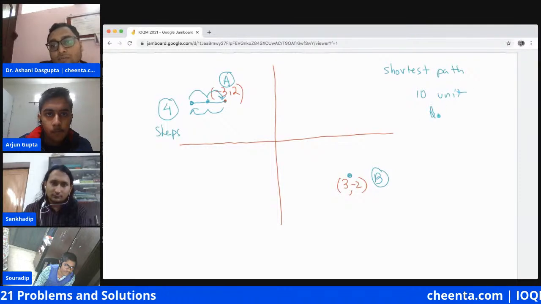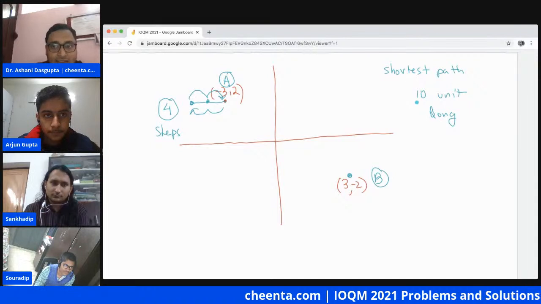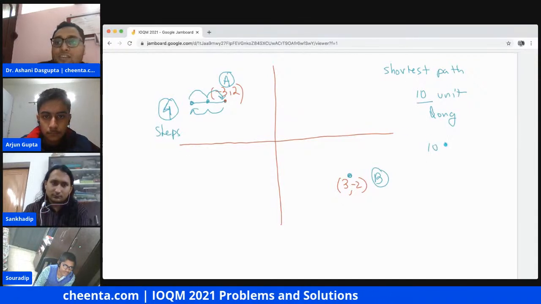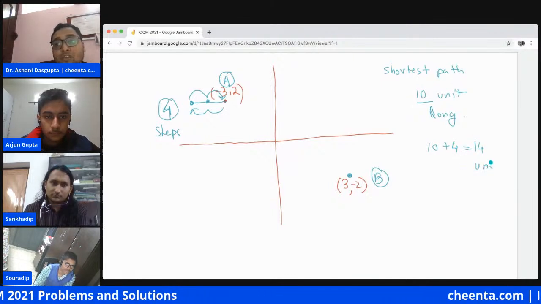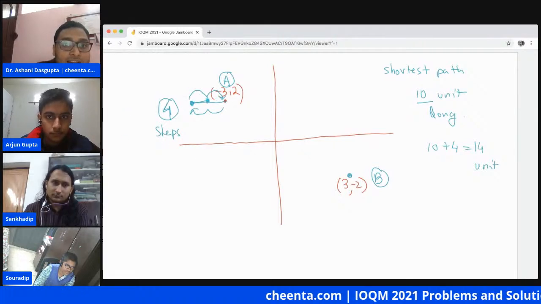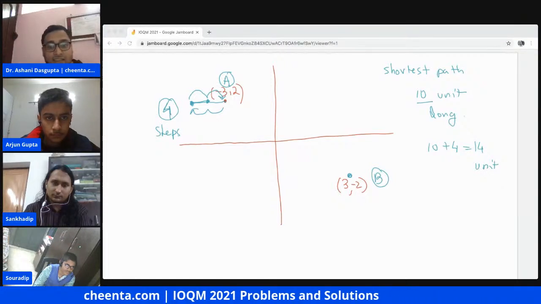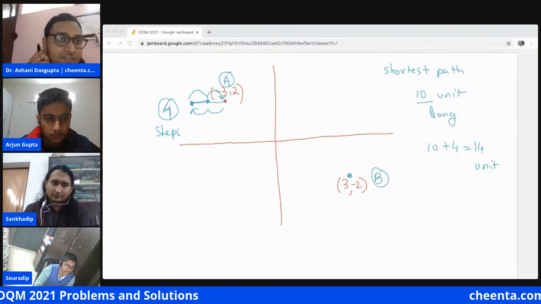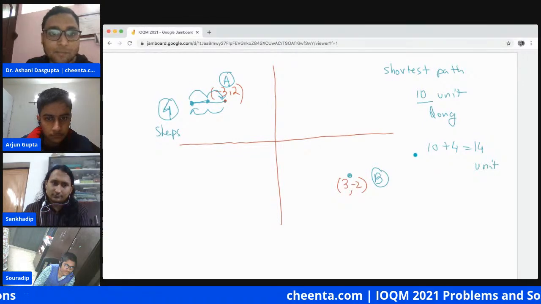10 units long, right? So the path from A to B is 10, and I have added 4 here. So 10 plus 4 is 14. So the path that we are going to draw after taking this extra little left side wandering is certainly... no, we have not discussed 26 already. This is just the first problem we are discussing, okay? All right. So this is the path of 14.